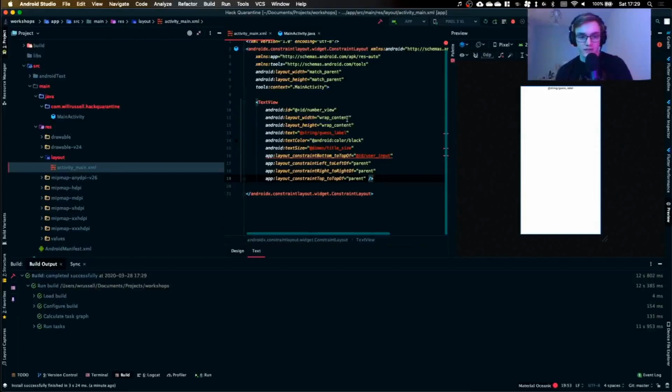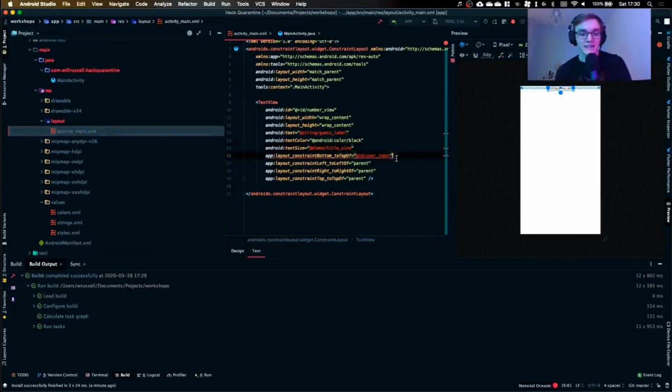Now, there's a few things in here it's unhappy with. One of those things is that it doesn't know what string/guest label is, and it doesn't know what dimension/title size is. These are things that I'm going to define later on in our values directory that we mentioned earlier, but I haven't done that yet. We've also got the constraints at the bottom here, and I want to constrain it to the user input, but we don't have that yet.